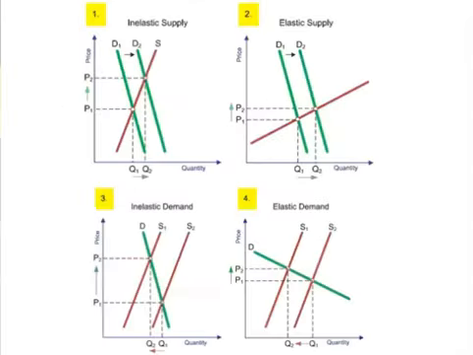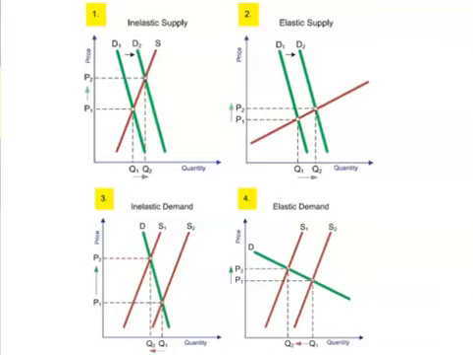Now, as you know what price elasticity is and how to calculate it, let's see how we depict it on a graph. We will ignore all the mathematical calculation for now and just focus on the drawing on a graph. If a curve is relatively steep, that means it is inelastic. If a curve is relatively flat, that means it is elastic. As you can see on the screen, the supply curve in the first graph is steeper than the supply curve in the second graph. That means the first supply is less elastic than the second supply.